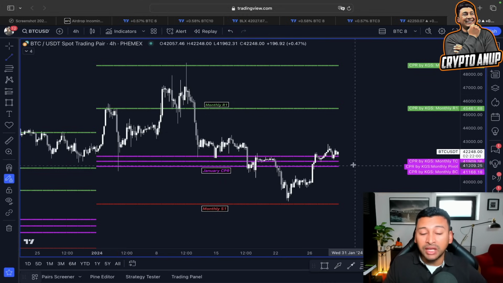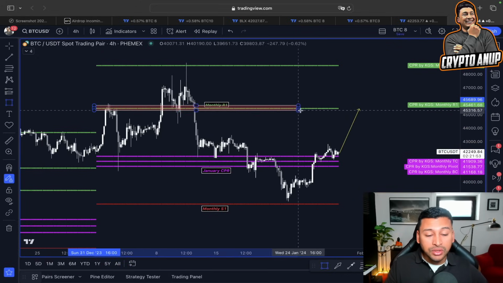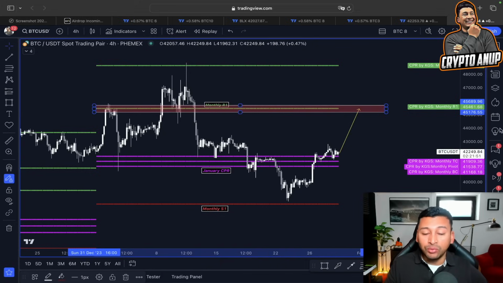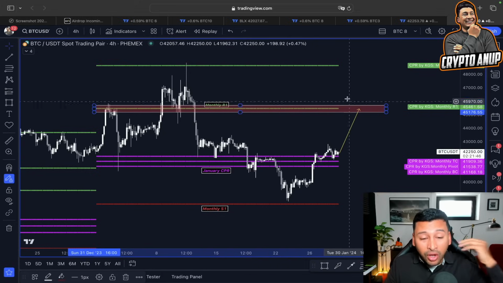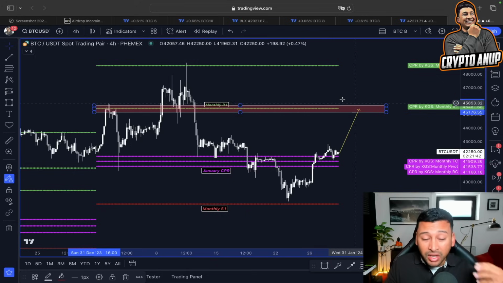Remaining above this support line could result in further impulsive move, which could bring us again towards this monthly line, which sits around 45,000. Yes, this is another reason why remaining above 42,000 in the medium short term could result in another relief rally.